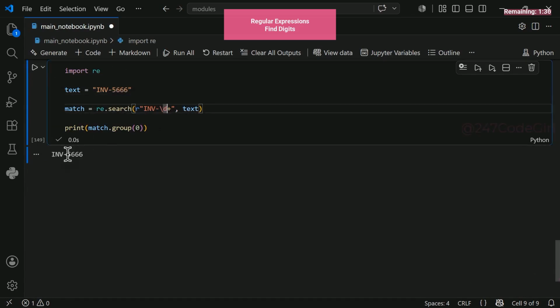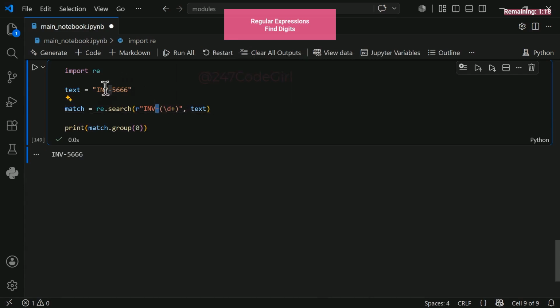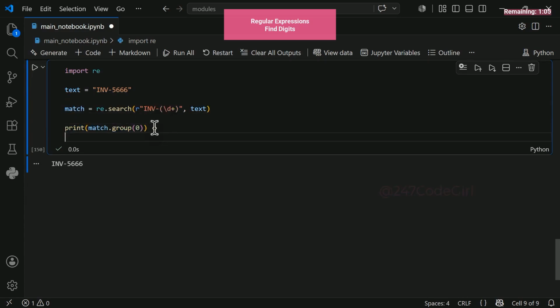This is fantastic progress. But how do we isolate just the numbers and ditch the INV label? We could clean the text using Python string methods, but the most elegant solution is right here in regex. Wrap parentheses directly around our digit pattern. This forms a group. Note that the dash stays outside, matching INV-, our exact format. Outwardly, the terminal output looks completely identical. But behind the scenes, Python isolates the parenthesized part into a new index. Let's update our print statement to target index 1 instead of 0.